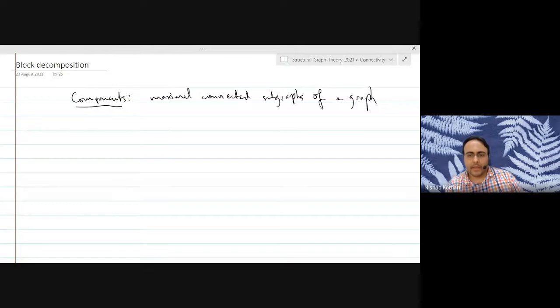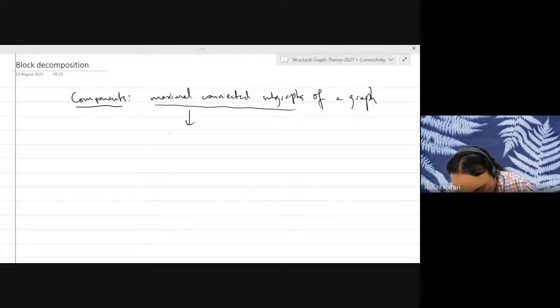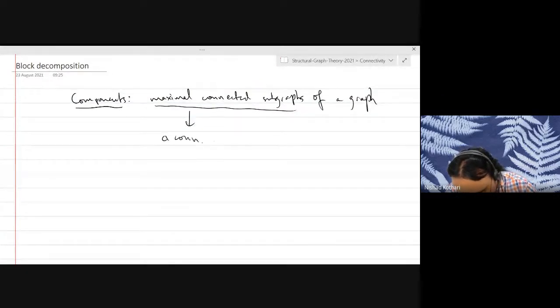In other words, it's a connected subgraph so that you cannot make it bigger. If you take a bigger subgraph, then it will not be connected. What does maximal connected subgraph mean? It is a connected subgraph H of given graph G